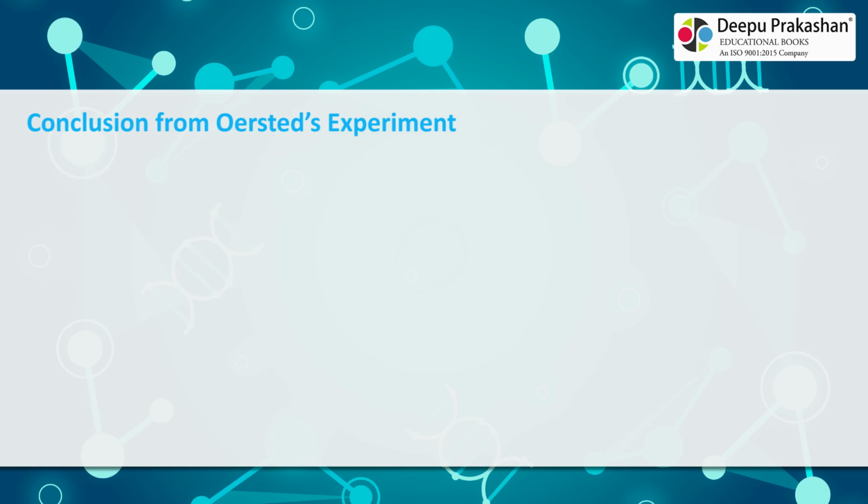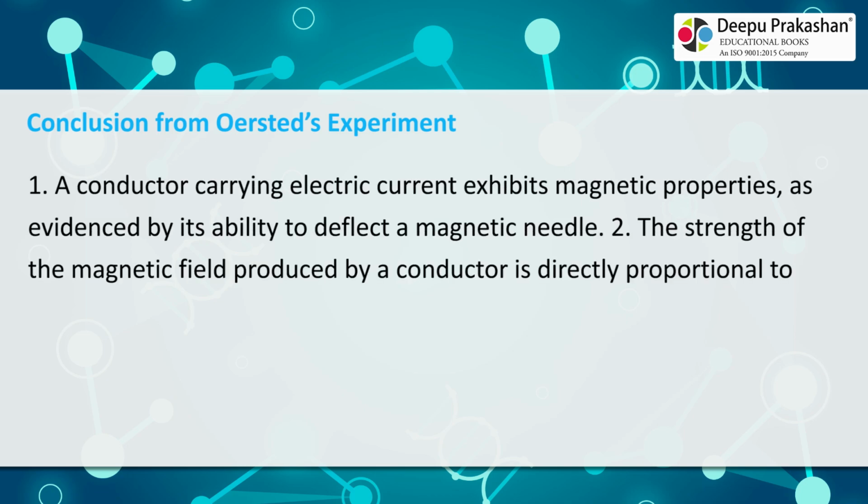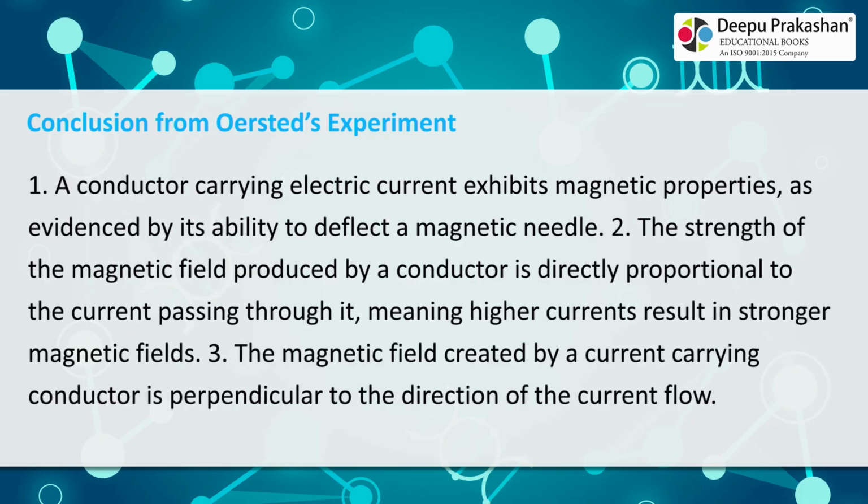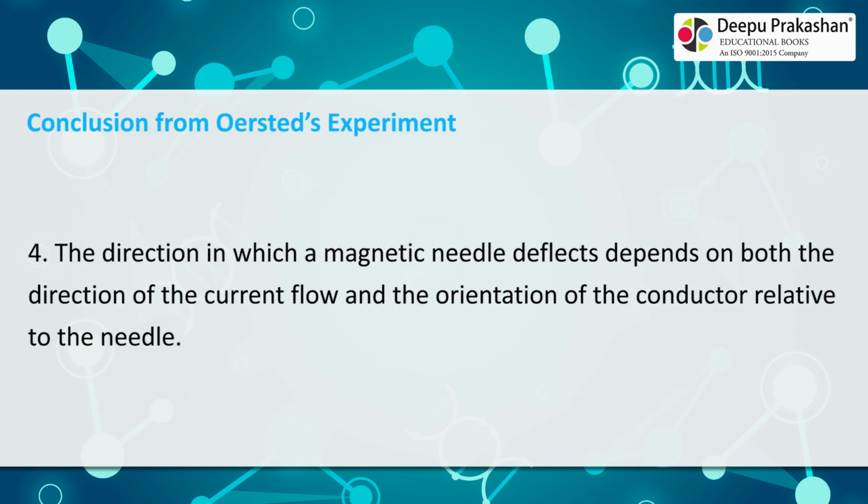Conclusion from Oersted's experiment. 1. A conductor carrying electric current exhibits magnetic properties, as evidenced by its ability to deflect a magnetic needle. 2. The strength of the magnetic field produced by a conductor is directly proportional to the current passing through it, meaning higher currents result in stronger magnetic fields. 3. The magnetic field created by a current-carrying conductor is perpendicular to the direction of the current flow. 4. The direction in which a magnetic needle deflects depends on both the direction of the current flow and the orientation of the conductor relative to the needle.